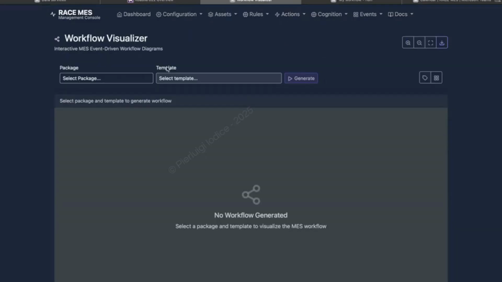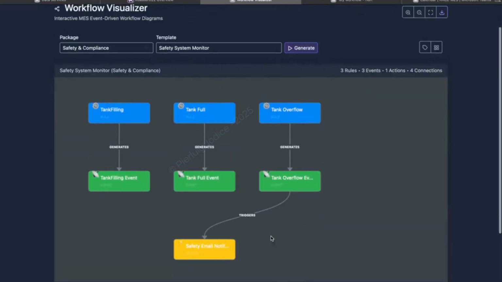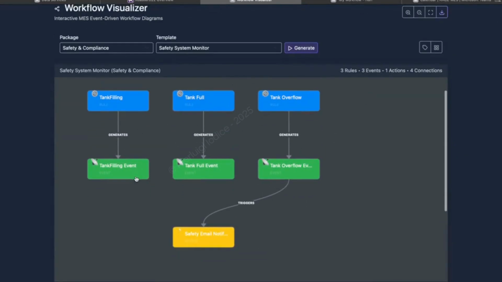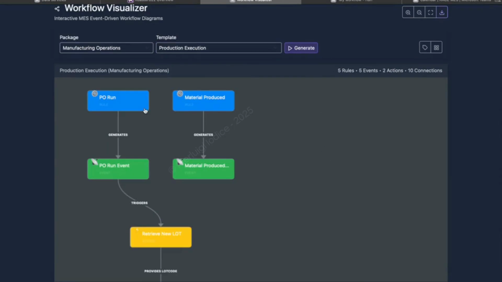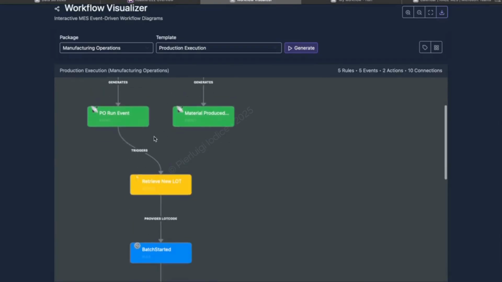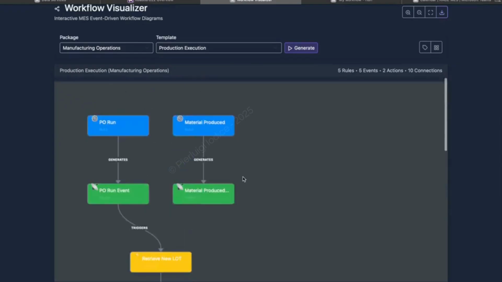Drowning in thousands of rules, actions, and variables? Meet the Workflow Visualizer, an interactive map of your runtime. From the triggering event to every downstream action, watch the flow as a living graph. Hover to reveal inputs and outputs, loops, dead ends, and bottlenecks. Filter by package or template to see an exact map of which rules executed, which actions fired, and which events were produced. With one click you pivot into detailed views for rules, events, and actions.